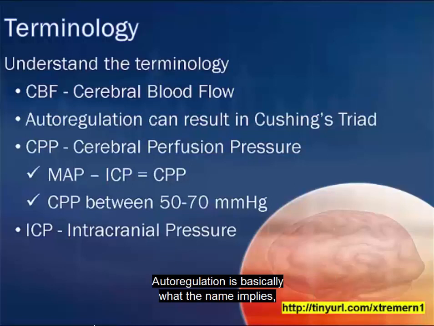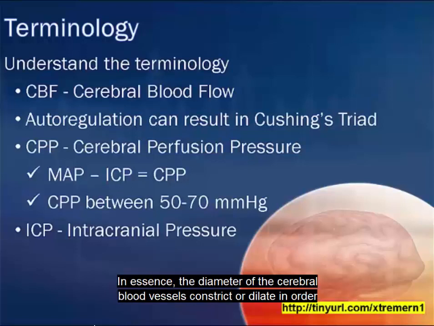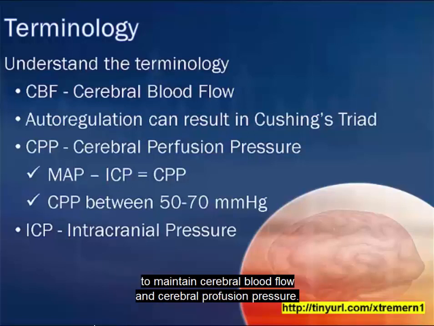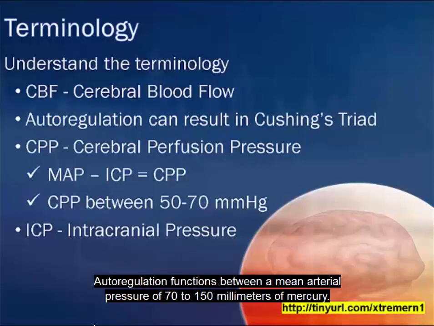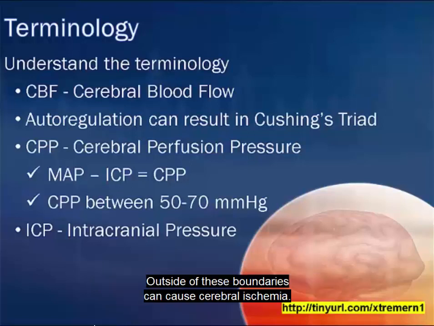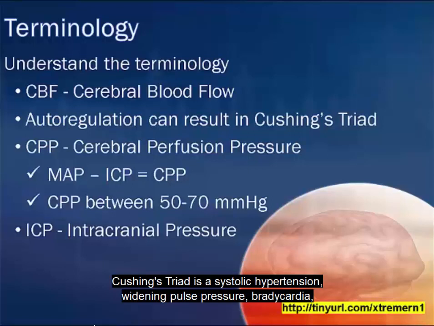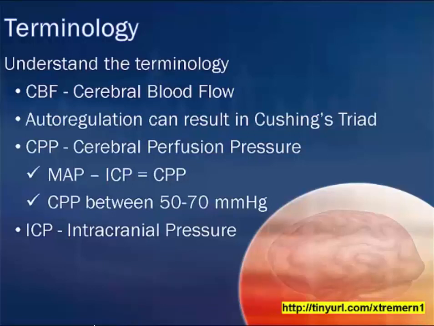Autoregulation is basically what the name implies. It is an automatic adjustment of blood flow to the brain. In essence, the diameter of the cerebral blood vessels constrict or dilate in order to maintain cerebral blood flow and cerebral perfusion pressure. Autoregulation functions between a mean arterial pressure of 70 to 150 millimeters of mercury. Outside of these boundaries can cause cerebral ischemia. Cushing's triad is systolic hypertension, widening pulse pressure, bradycardia, bounding pulse, and changes in respirations.